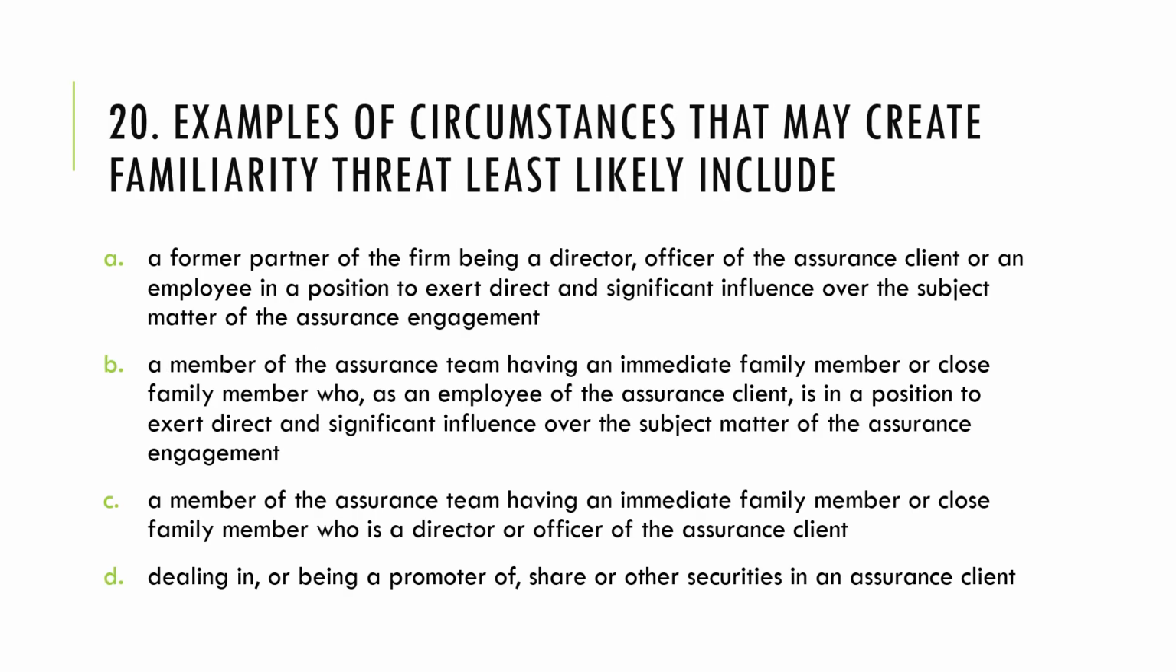Number 20, examples of circumstances that may create familiarity threat least likely include, we're looking for the least likely. Letter A says a former partner of the firm being a director, officer of the assurance client, or an employee in a position to exert direct financial influence over the significant matter of the assurance engagement. So many words, but basically what happened here is that this person was formerly an auditor. And when we say auditor, meaning the auditor that is in a position to exert influence over the audit, in this case, a partner. So we have here a former partner who is now employed by the client.